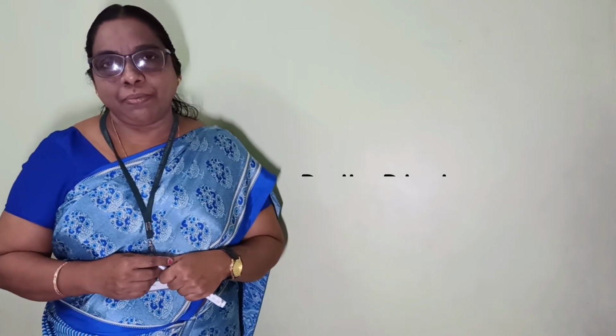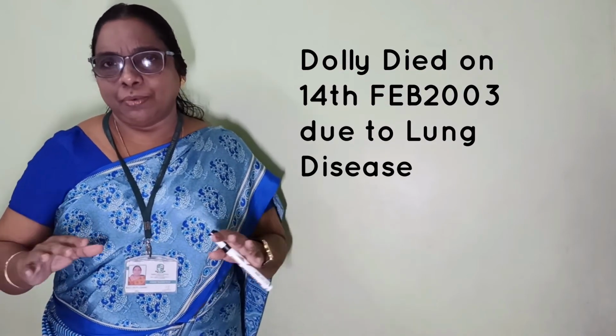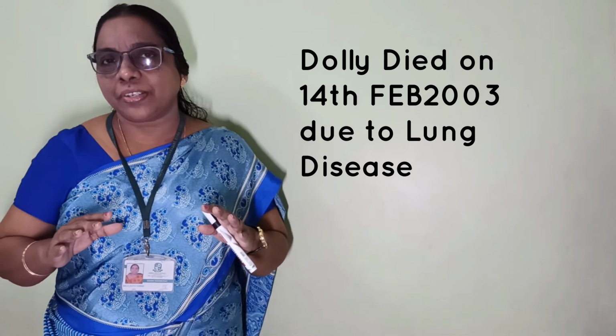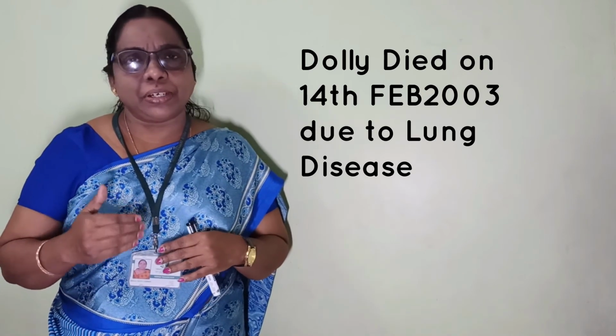This sheep, Dolly, gave birth to many offspring. But unfortunately, because of lung disease, Dolly passed away. She died on 14th February 2003. Afterwards, they tried cloning many mammals, of course, and sometimes the process is not progressive, and we have to wait for the results.